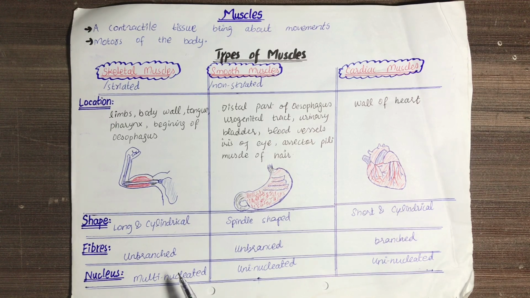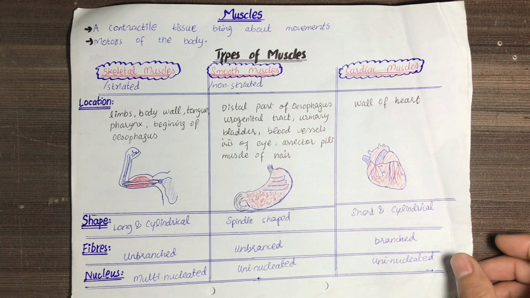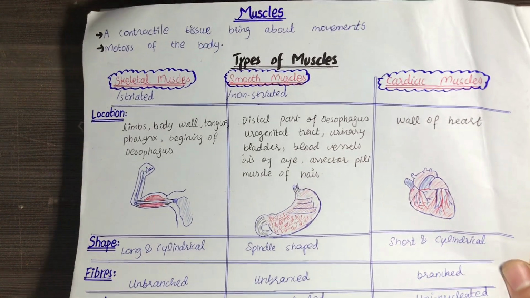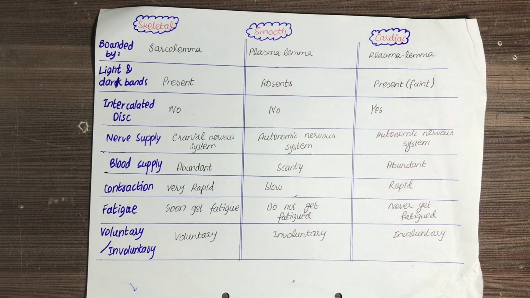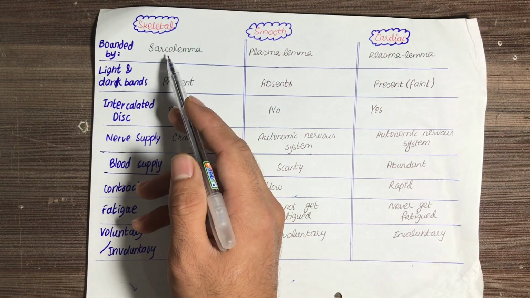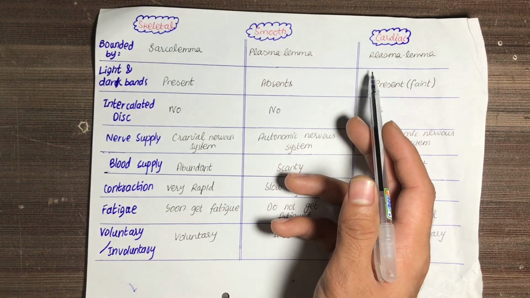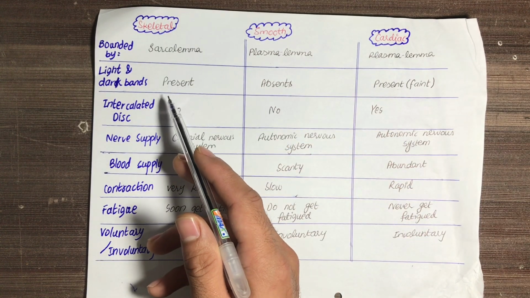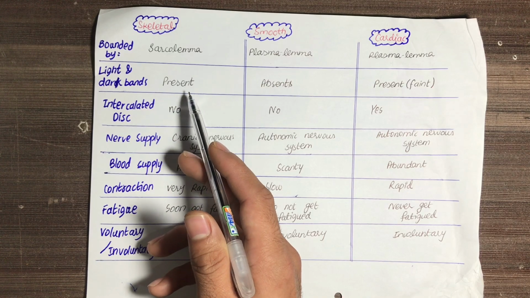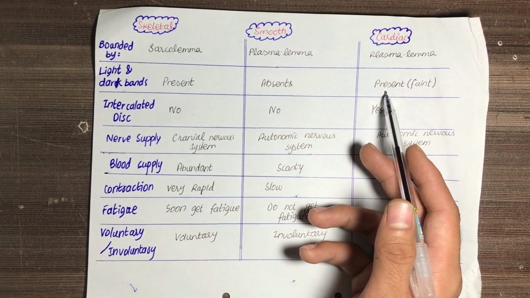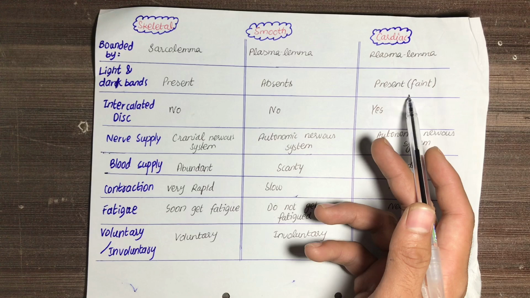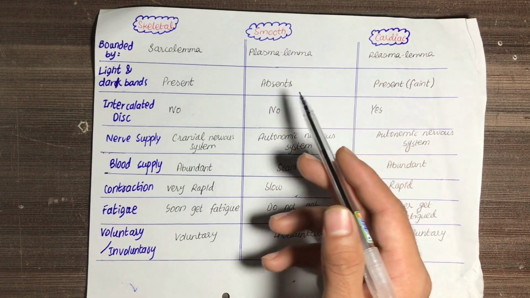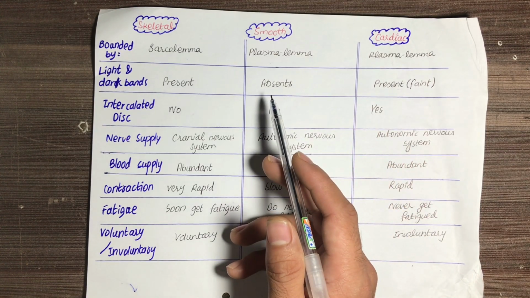And about the nucleus, skeletal muscles are multinucleated, and smooth muscles and cardiac muscles are uninucleated, meaning they have only one nucleus. Skeletal muscles are bounded by a sarcolemma, and smooth muscles and cardiac muscles are bounded by a plasma membrane. In skeletal muscles, light and dark bands are present. In cardiac muscles, light and dark bands are also present, but they are faint. Smooth muscles do not have light and dark bands.